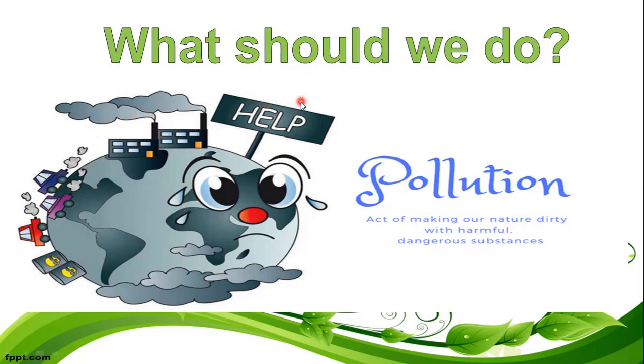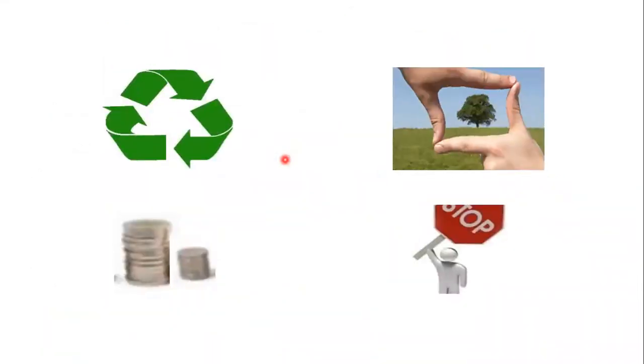So what should we do? Our Earth is asking for our help. What should we do? Yes, we should come to the rescue. We should help Earth. These are some things we can do to help Earth and we should do to help our environment. So we have recycle.